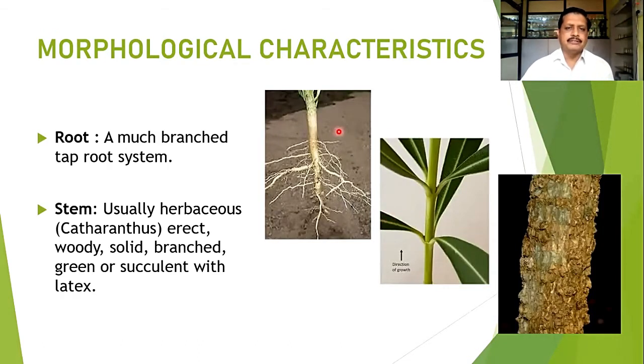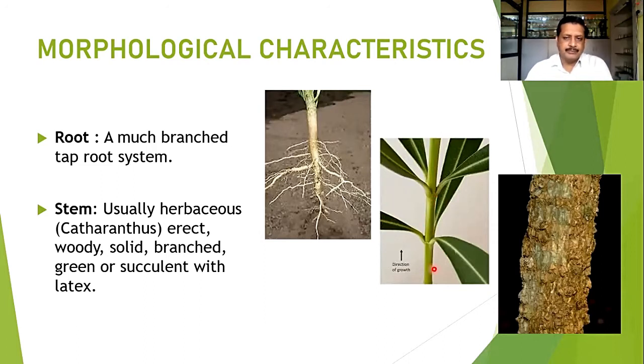Roots, as usual, there is the taproot system. Secondary and tertiary roots can be developed. So basically it is a taproot system. And these stems are usually herbaceous as in Catharanthus. But in shrubby members, they are erect and woody, solid, branched. And in some members, like the Carandus, it may have spines. Or it can be succulent, always with the latex. The milky latex is the characteristic of this family.